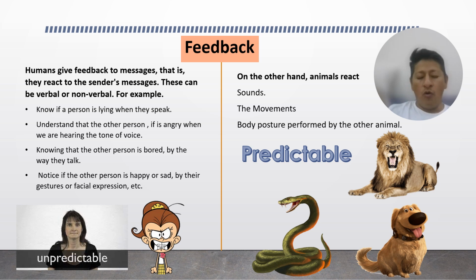For example, when you see a dog is hungry, you see straight away it is dangerous. In humans, it is unpredictable because some people talk slowly, but maybe in 10 minutes they are very angry. That means human feedback is unpredictable.